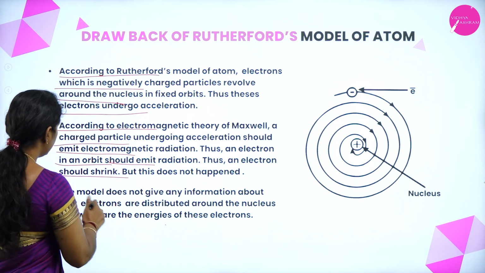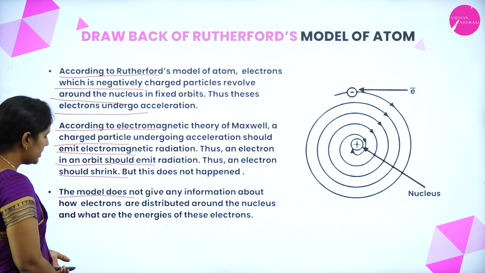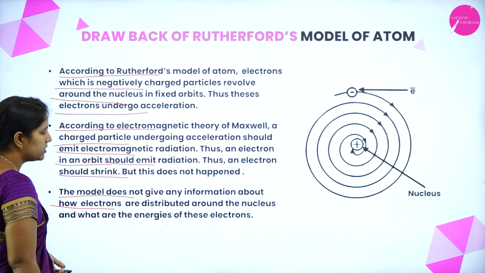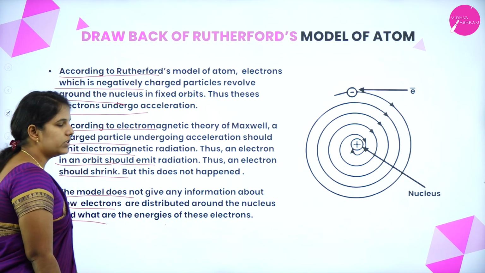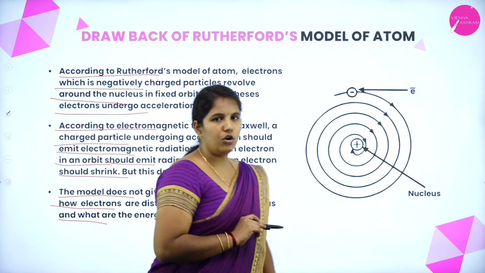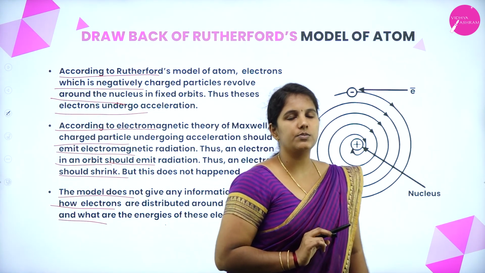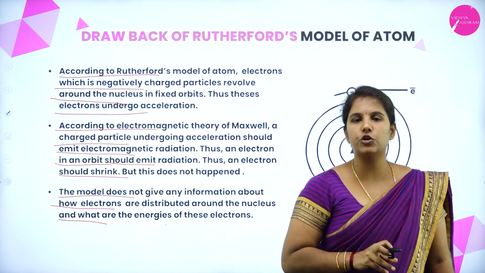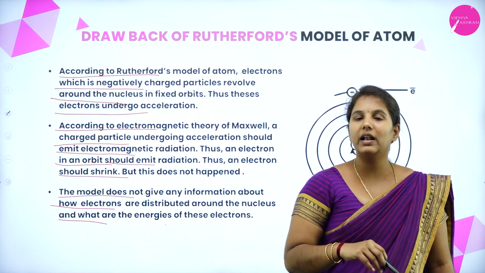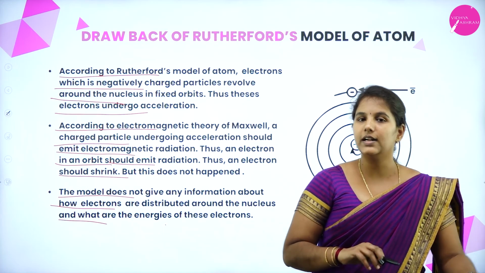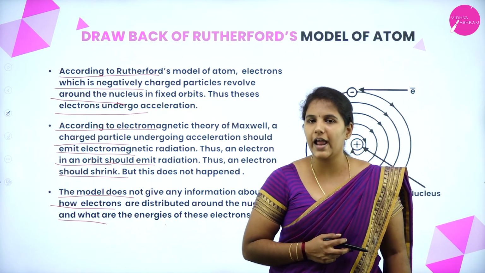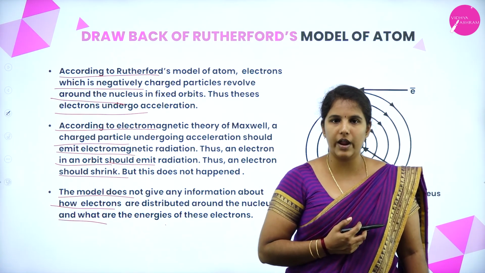Is it right? This model does not give any information about how the electrons are distributed around the nucleus and what the energies of these electrons are. This model did not explain the actual position of the electrons, and it does not explain the energies of the electrons. That is why this Rutherford model of an atom failed.